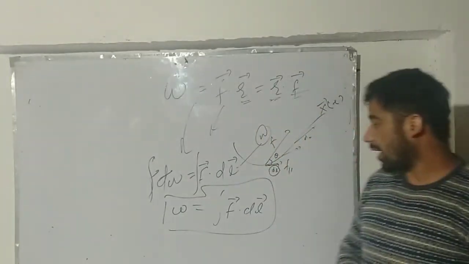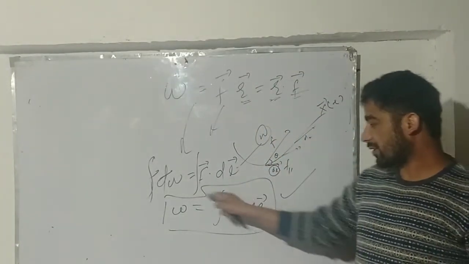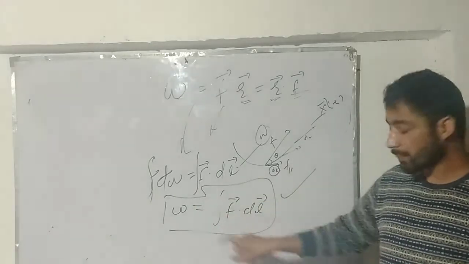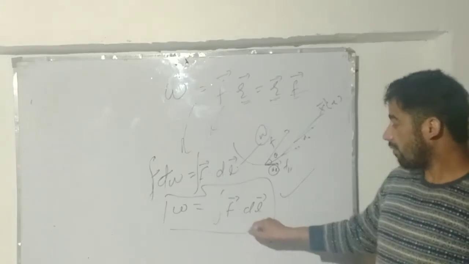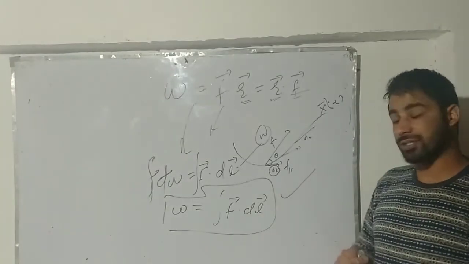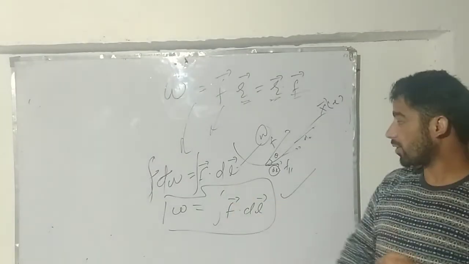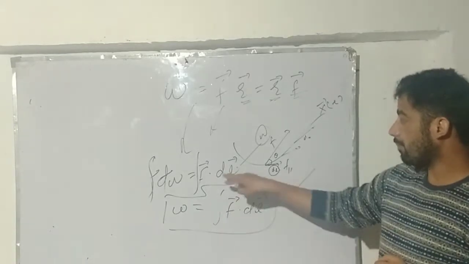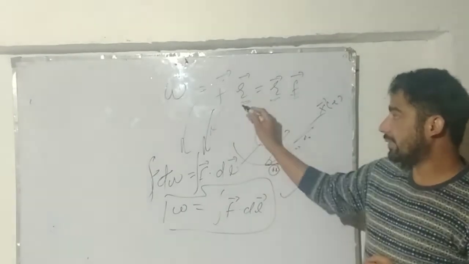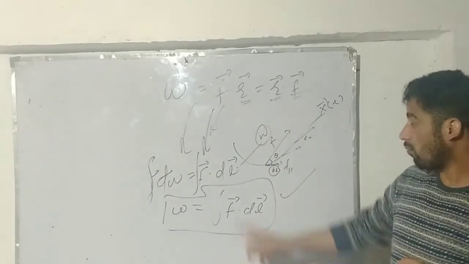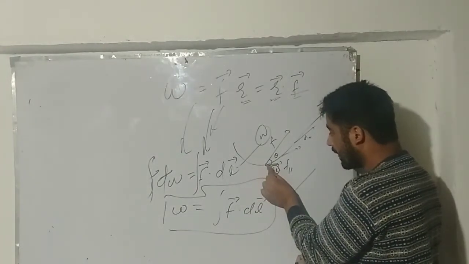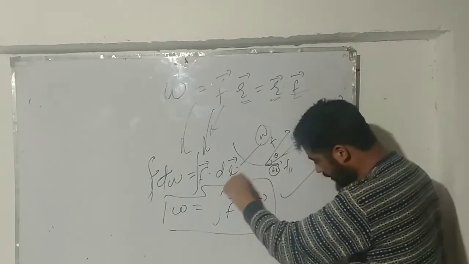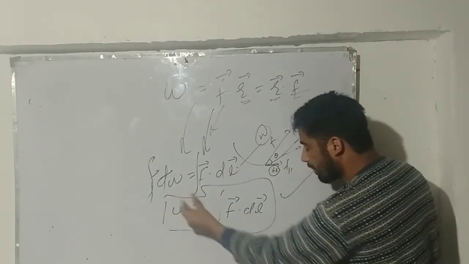So this way, we come across the very important equation here. This equation is valid when the displacement is different and the force is not constant, okay? We can make this equation applicable in the way that when we talk about the little displacement element here and so on, we just add up using the tool of integration.